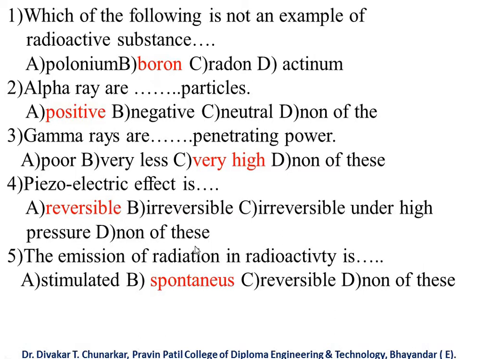Next number: the emission of radiation in radioactivity is option A stimulated, option B spontaneous, option C reversible, option D none of these. So our option is B, spontaneous. This is your answer, so keep only this answer in your mind. Don't write this answer in fill in the blanks, but you only have to click here.